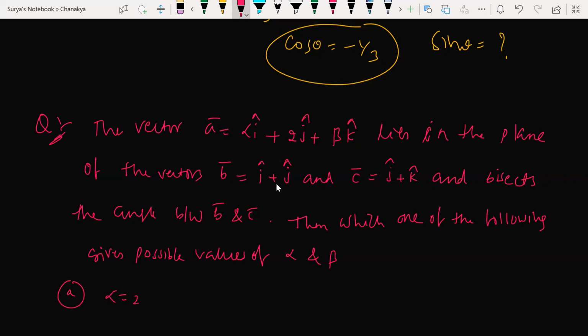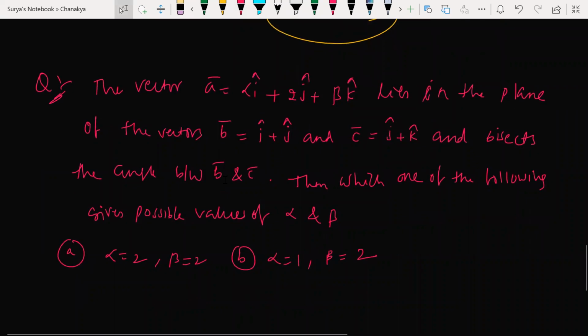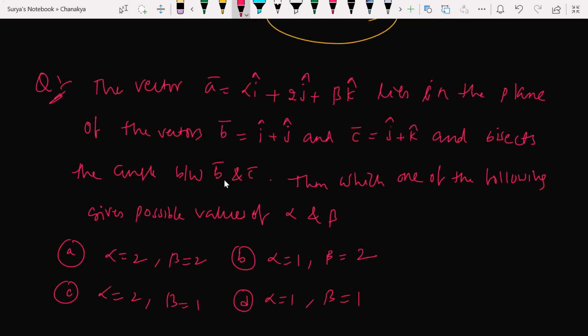Option A, alpha is equal to 2, beta is equal to 2. Option B, alpha is equal to 1, beta is equal to 2. Option C, alpha is equal to 2, beta is equal to 1. Option D, alpha is equal to 1, beta is equal to 1.